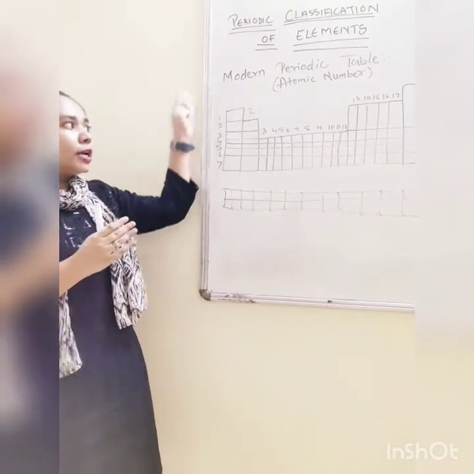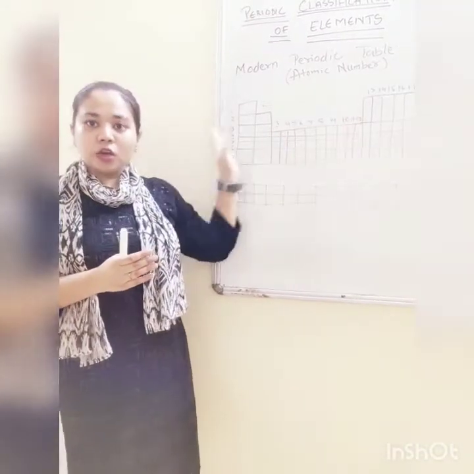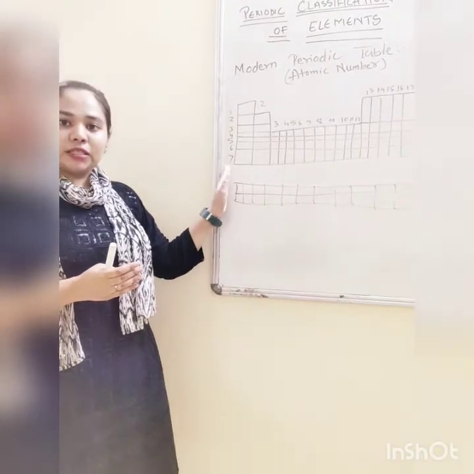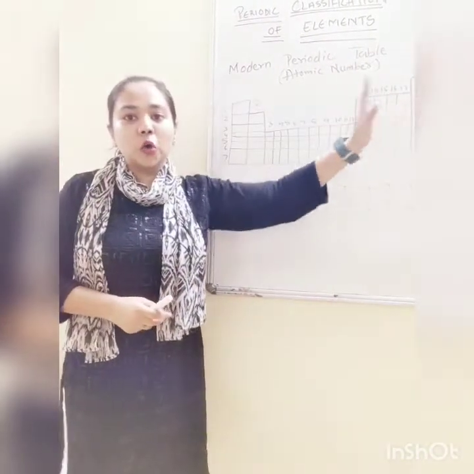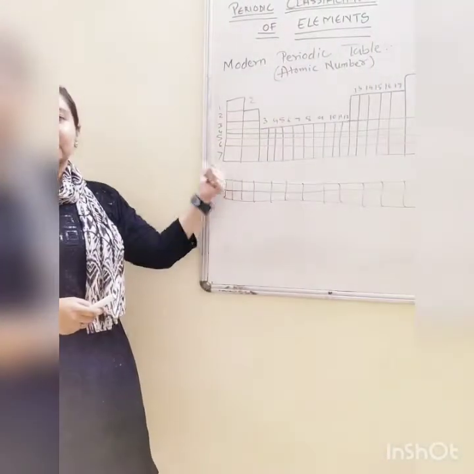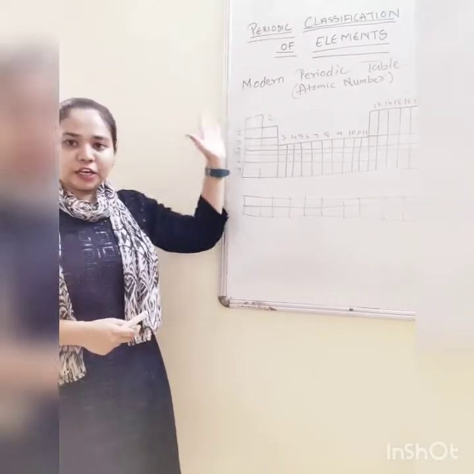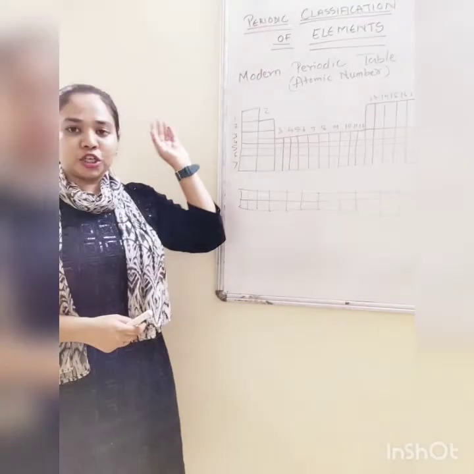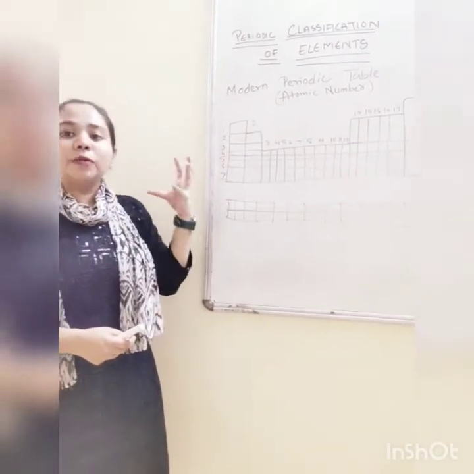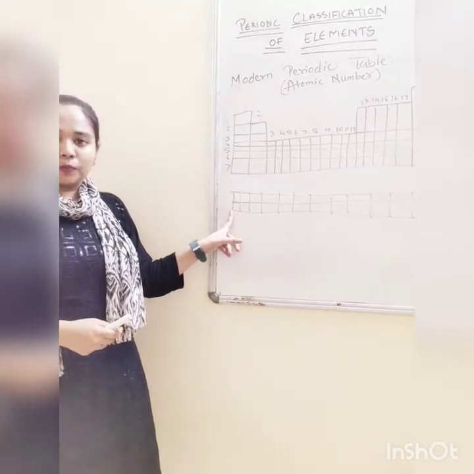And the modern periodic table shows 7 periods, that is, the horizontal rows are known as 7 periods, and the vertical columns are known as groups, and there are total 18 groups and 7 periods. Clear? So we are going to study about the variation in periods, variation in groups, and how the elements are classified and how they are named on this periodic table. Lastly, we have 2 more rows known as